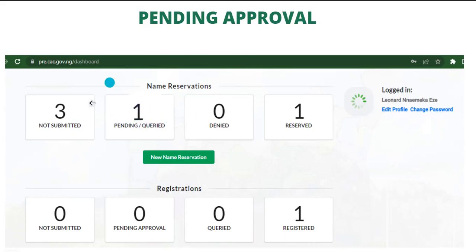Once it's submitted, you go back to your dashboard. The dashboard will appear like this. You see one reserved, one registered, then one pending or queried. So this is to know that you did a clean job, awaiting either approval or denial.